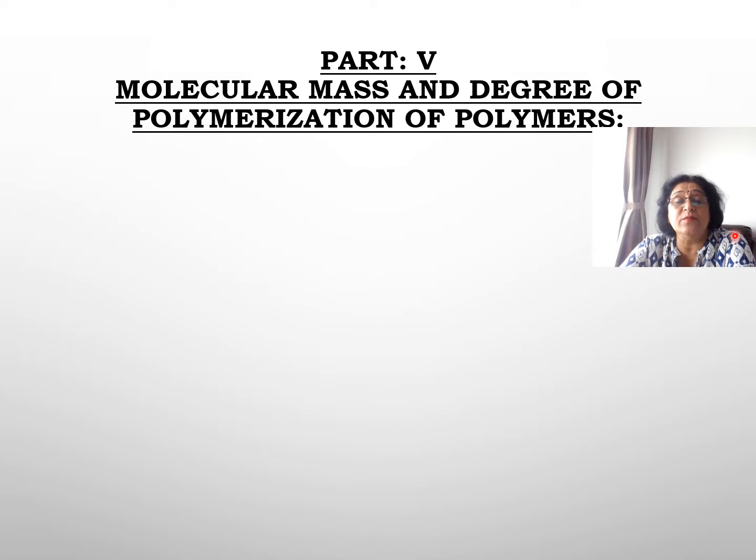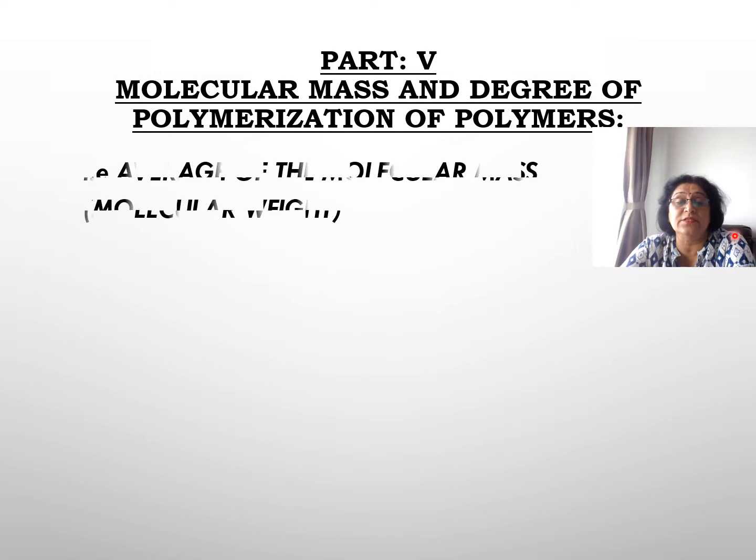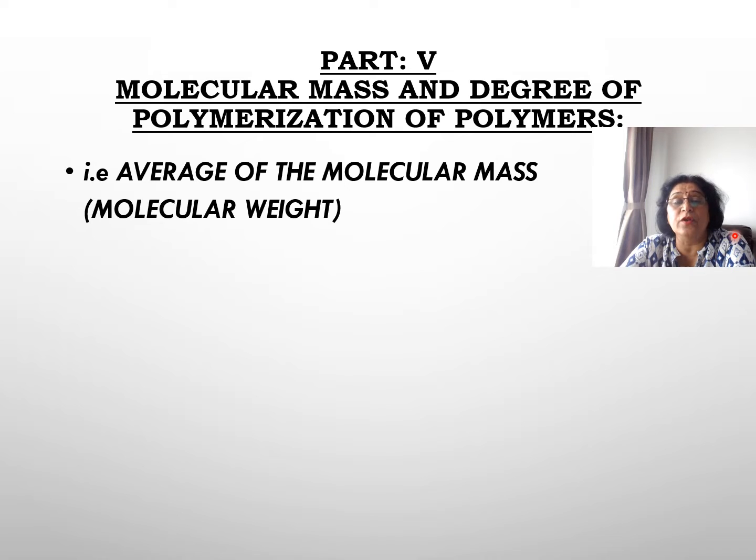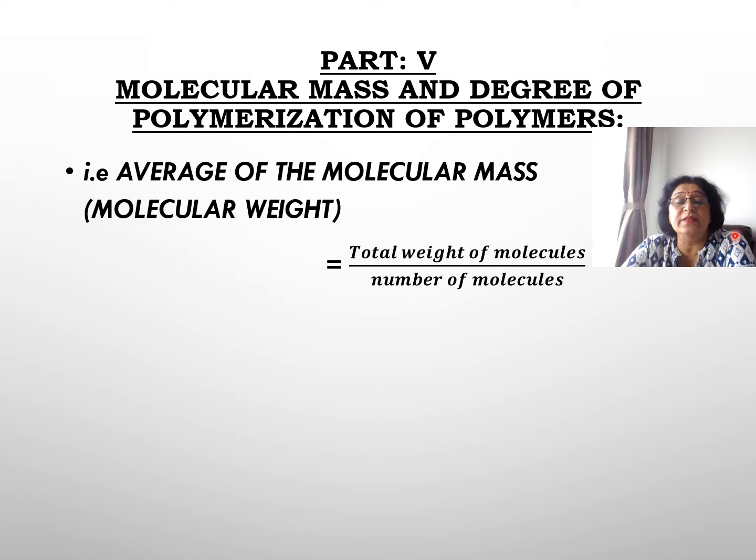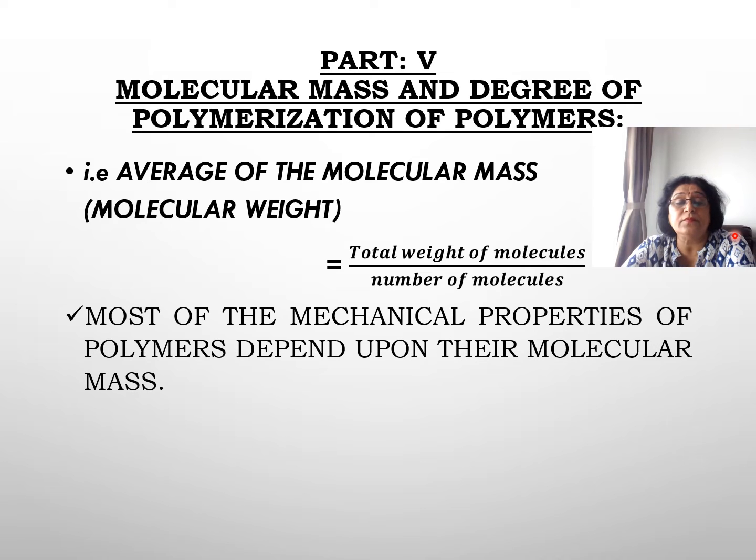So hello students, this is the last lecture of polymers and we'll be studying molecular mass and degree of polymerization. It is very difficult to find out the molecular mass of polymers, so we find out the average of the molecular mass. How do you find the average? We consider the total weight of molecules divided by the number of molecules. This gives you the average molecular mass of the polymers.